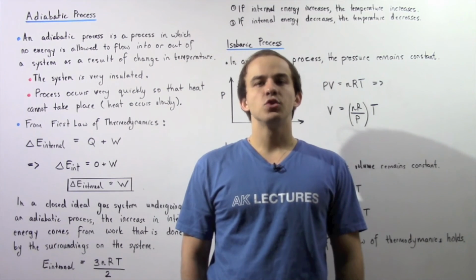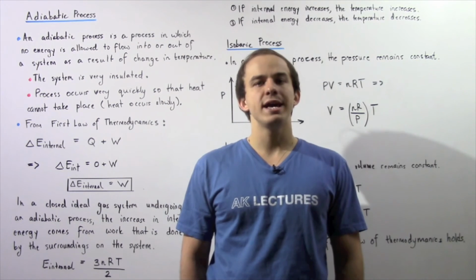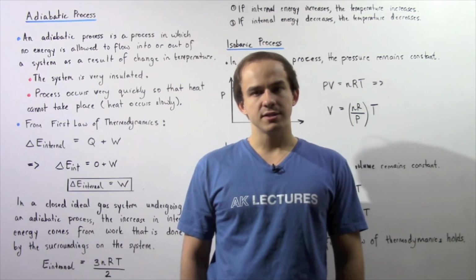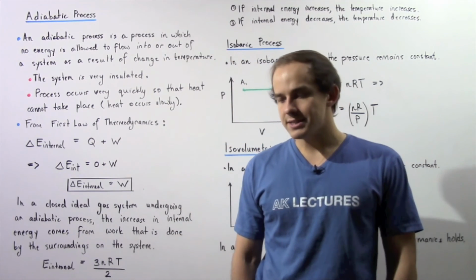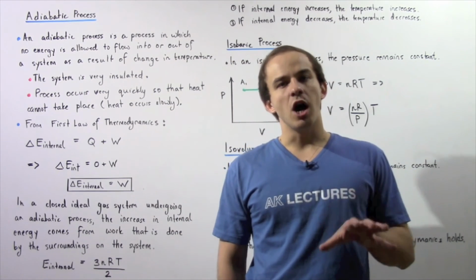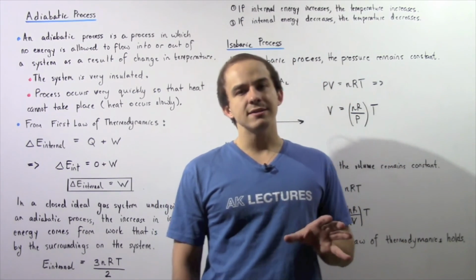In the previous lecture, we discussed one type of process in thermodynamics known as isothermal process. Now, recall that an isothermal process is a process in which the temperature of our gaseous closed system remains constant.